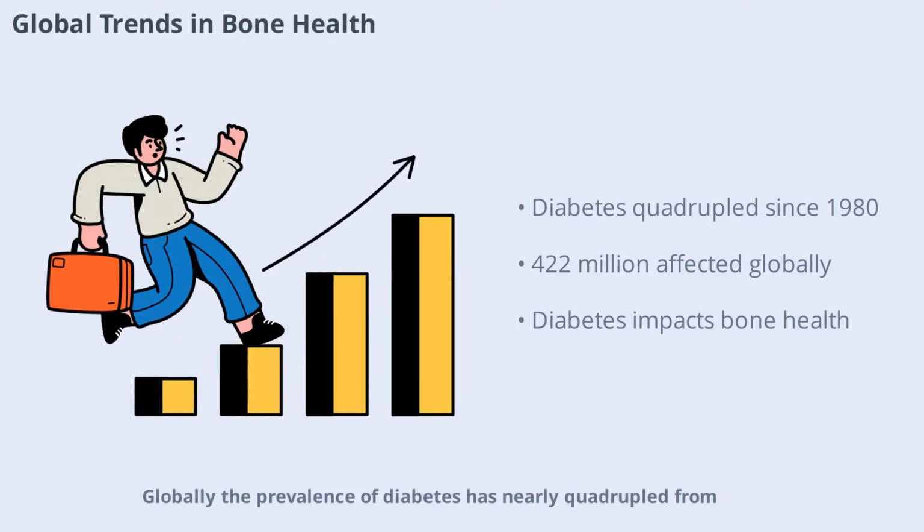Globally, the prevalence of diabetes has nearly quadrupled from 108 million in 1980 to 422 million in 2014, according to the World Health Organization. This surge in diabetes cases is significant because diabetes can negatively affect bone health, increasing the risk of osteoporosis and fractures. These global trends underscore the need for public health initiatives focused on bone health and chronic disease prevention.